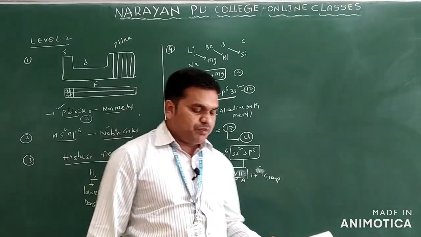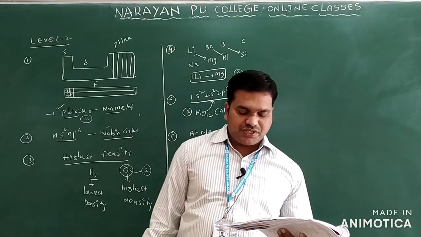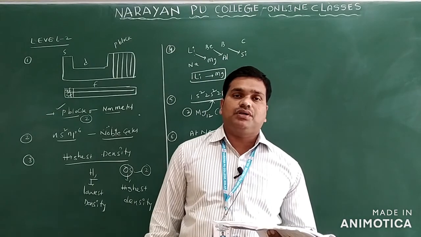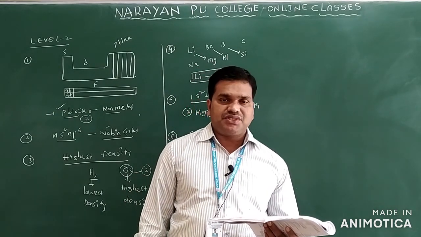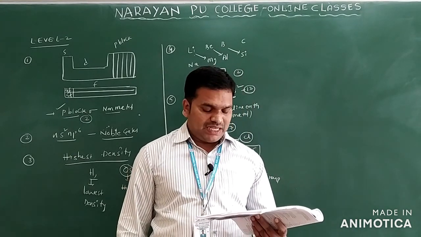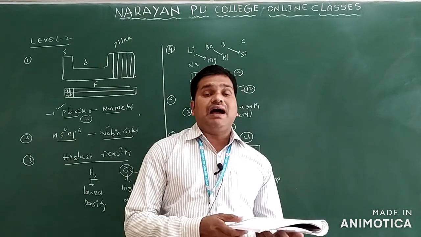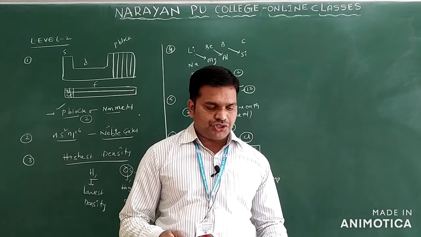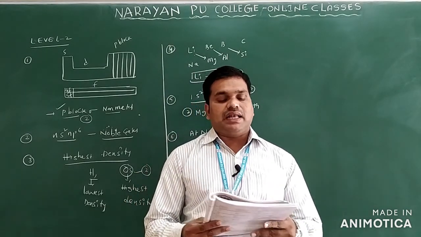Next we can see question number 7. We have a direct question: the most important step in the development of the periodic table was taken by Mendeleev. Mendeleev is the scientist who took the steps in developing the periodic table. So we will take option 1. Next is question number 8: who is called the father of chemistry? Lavoisier is called the father of chemistry. So these are general questions. Clear? Now question number 9.